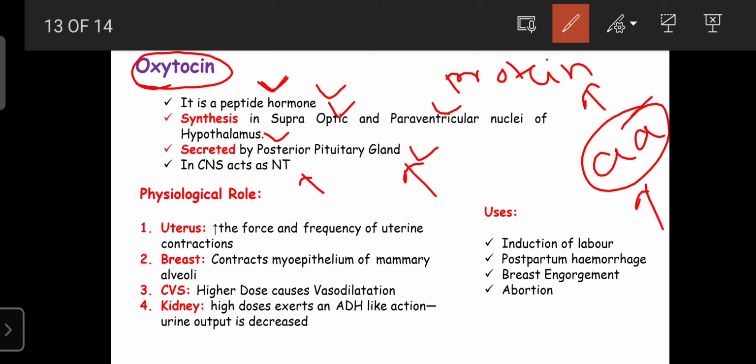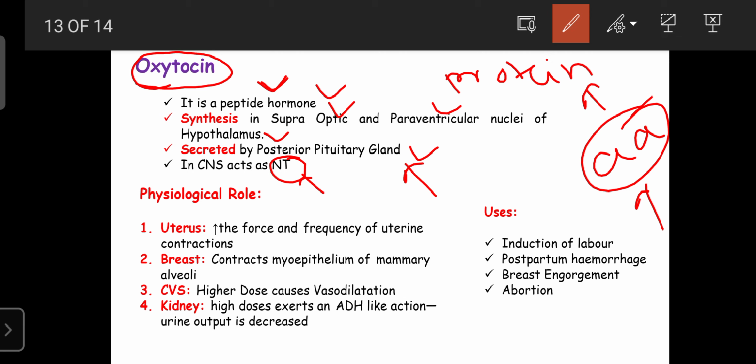It is the only hormone that acts as a neurotransmitter in the CNS. Regarding the neurotransmitter role, it can transport the message regarding the dipsogen, that is, regarding water intake. That message can be transmitted from one neuron to another neuron, or from neuron to organ. That is the role of oxytocin. Due to that, oxytocin is known as a neurotransmitter as well as a neurohormone.